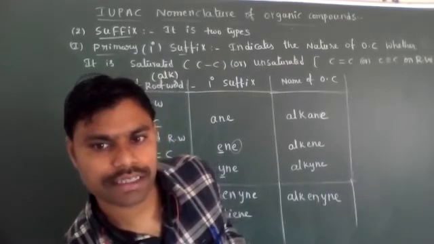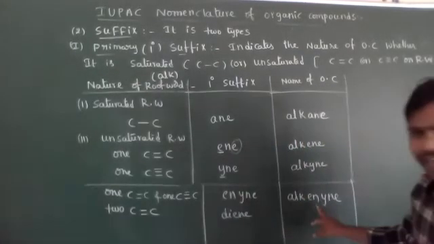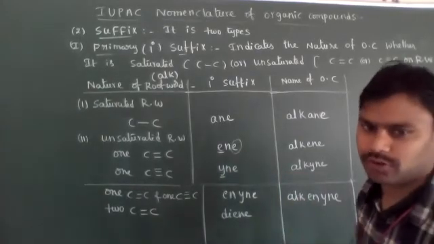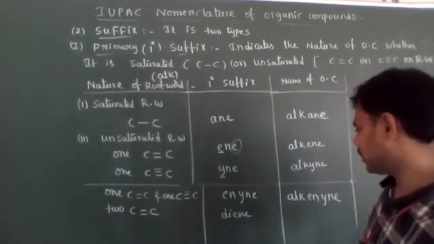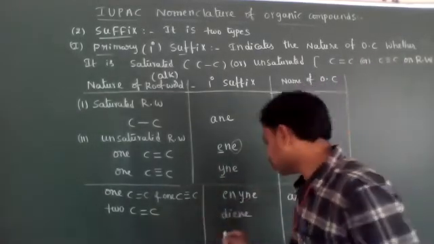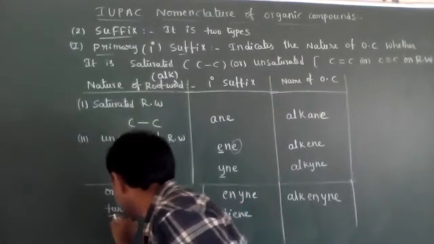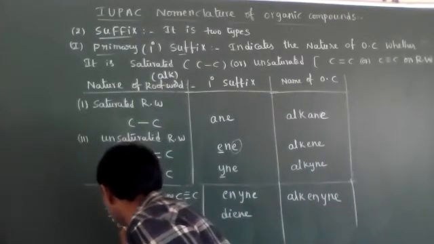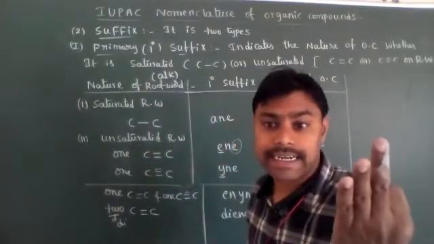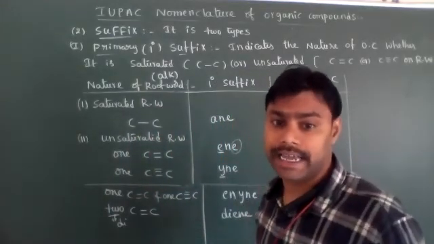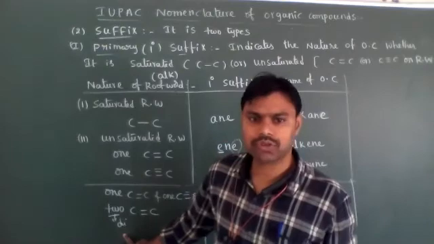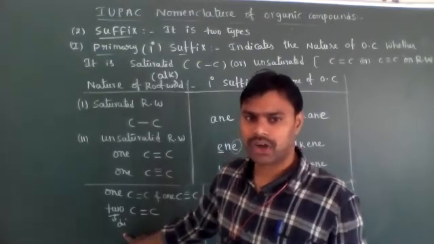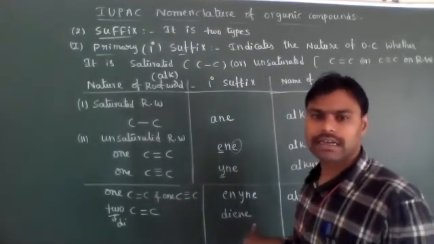So you have to remember all the E and YNE, like that only we have to pronounce it. Okay, don't worry about that. Two double bonds are present, two indicates di, 3 indicates tri, 4 indicates tetra. Two double bonds present is called diene.